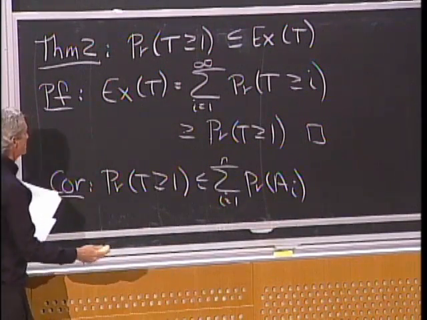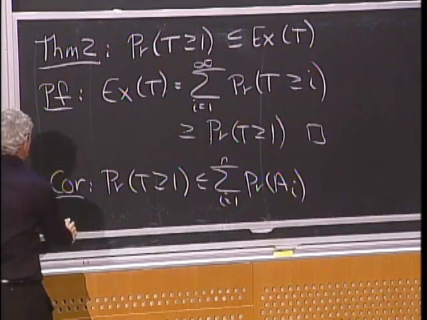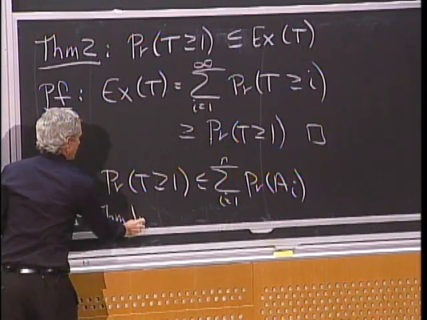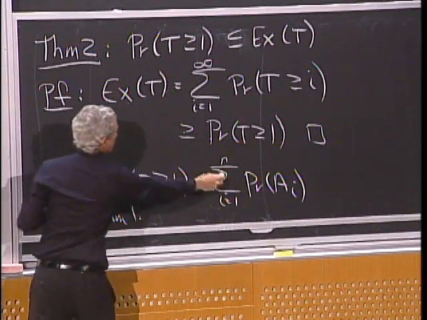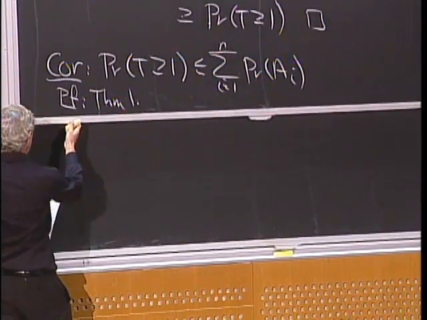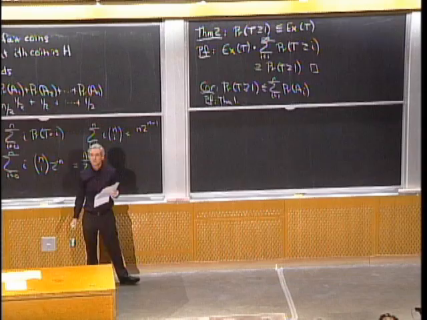And the proof there is just plugging in theorem 1, because the expected value is the sum of the probabilities. So we just plug in theorem 1 for the expected value, because it's just that. Any questions about the proof?